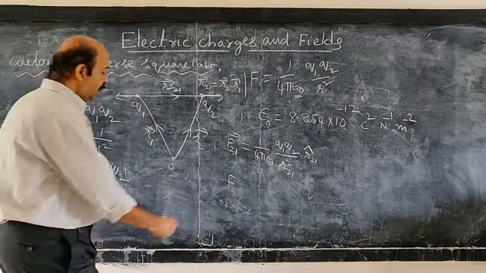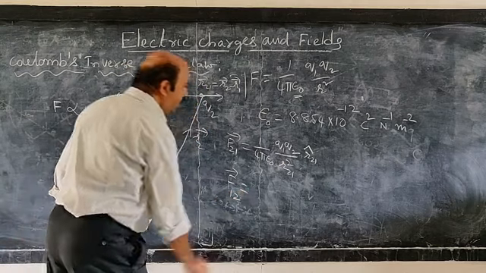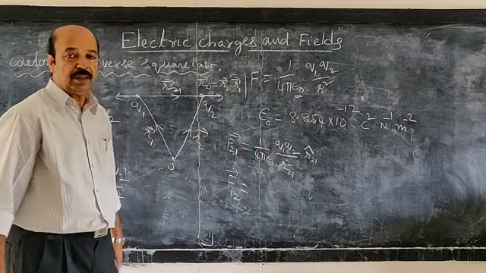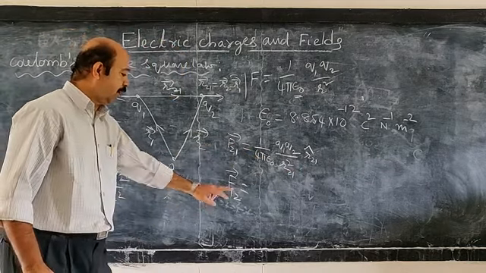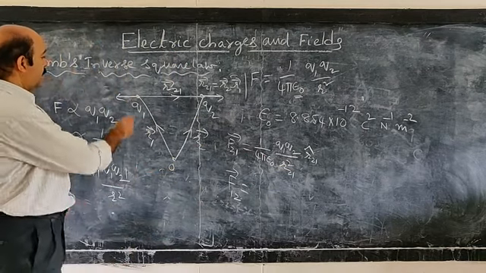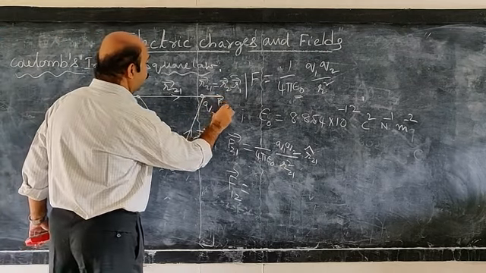Similarly, the force on the first charge due to the second one can be written just by changing the letters 1, 2. If you interchange them, you will get the equation for the force acting on the first charge due to the second one, that is F12 bar, and here it is F21.